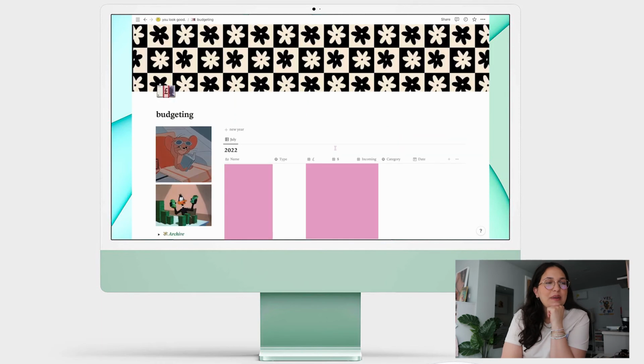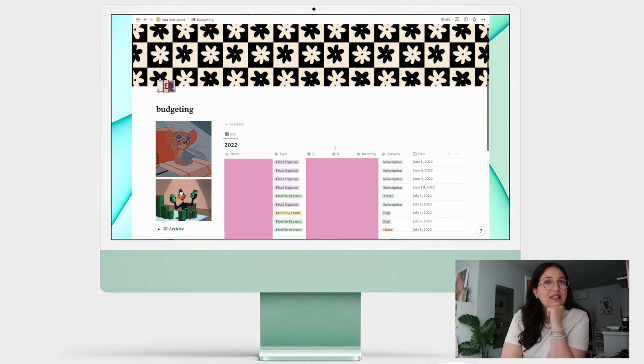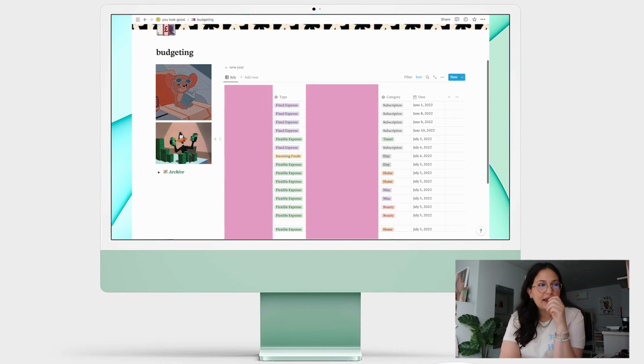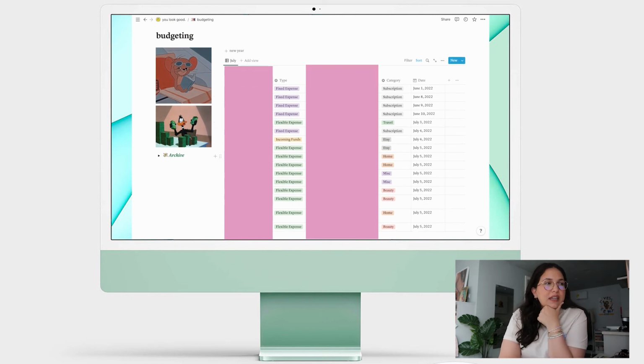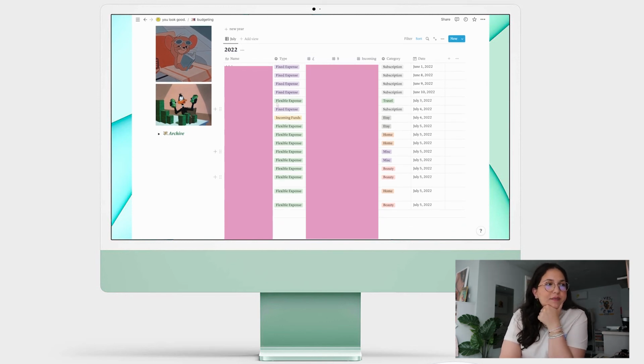Then we can go into the budgeting section. I'm probably going to blur out costs of things because that's alarming. But basically, this is the first month that I'm genuinely trying to track every single penny that I spend. So here I have what it is, what I have paid for, whether it's a fixed expense, flexible expense, or whether it's incoming funds.